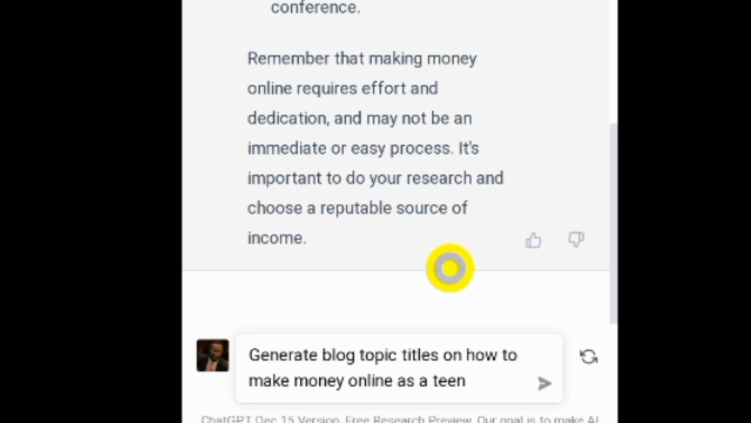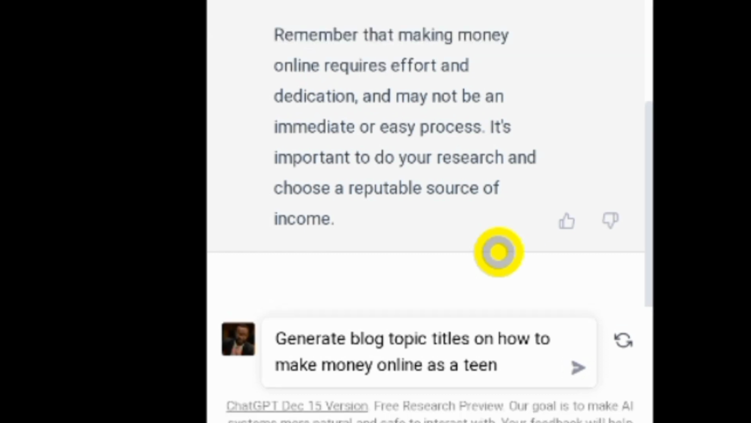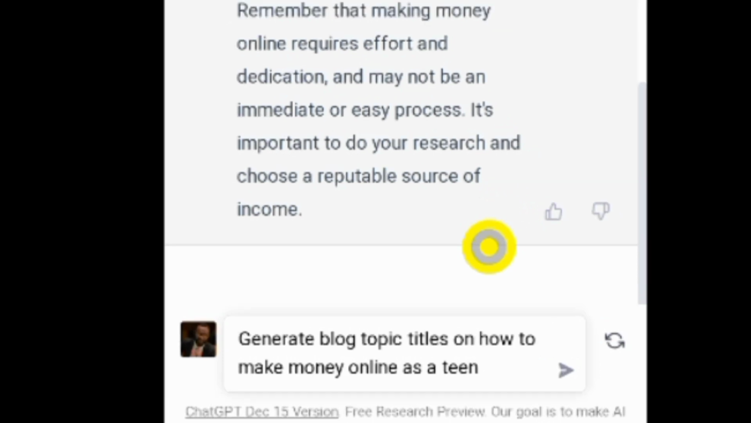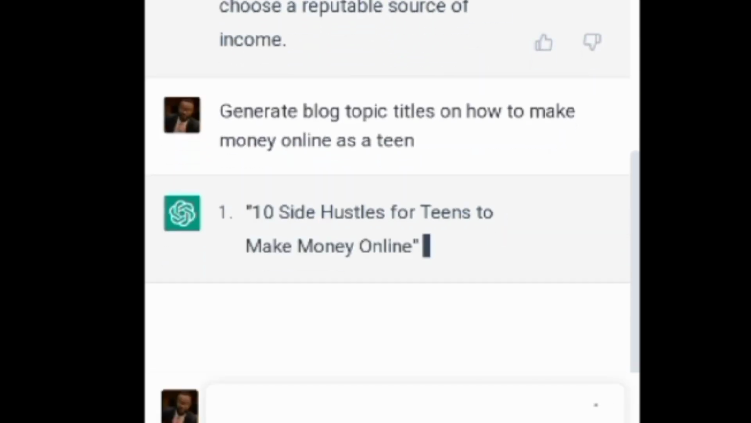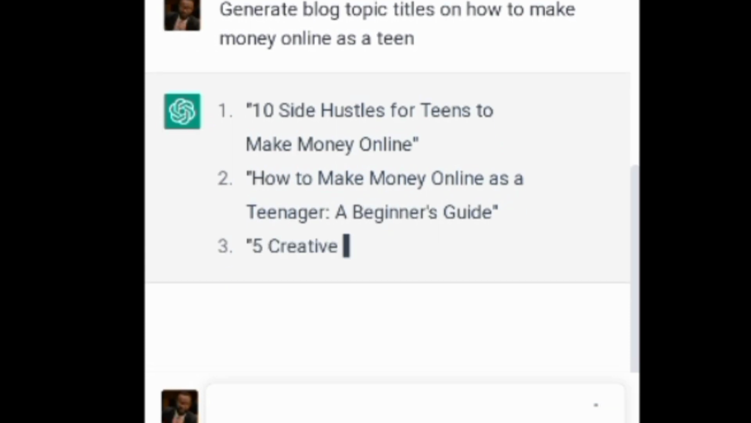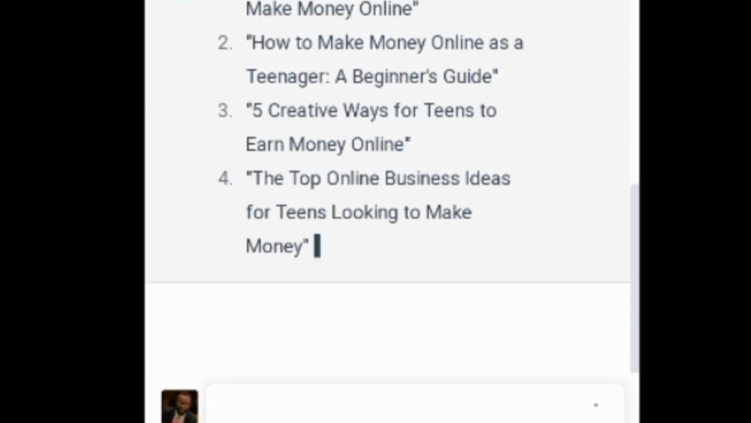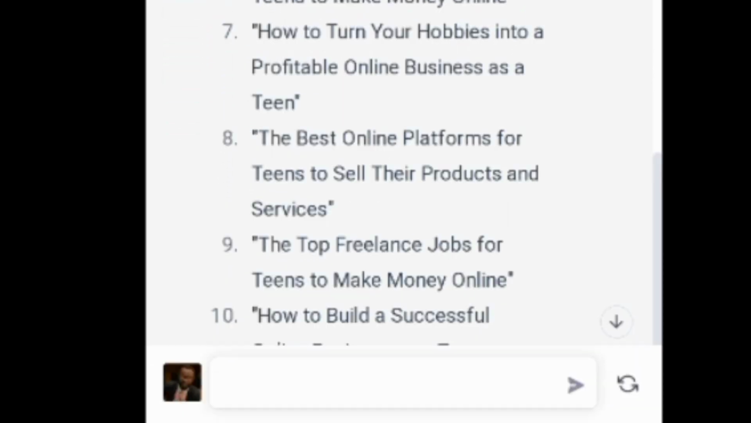Generate blog topic titles on how to, then you're going to put in the keyword you got from the Ubersuggest website I showed you earlier on. So in this case, I'm going to be saying, generate blog topic titles on how to make money online as a teen. Then you click on search and watch ChatGPT generate the articles for you in a matter of seconds. So here is the next step.